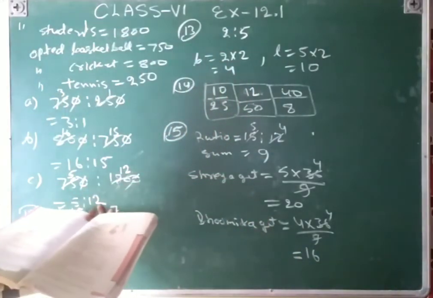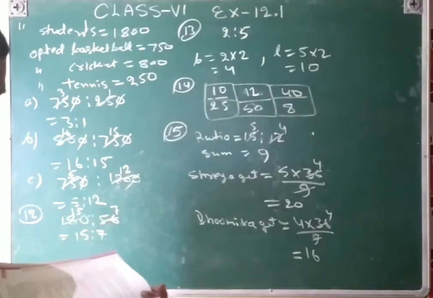And then question number 16 is just a lengthy type of question. So we will see here.